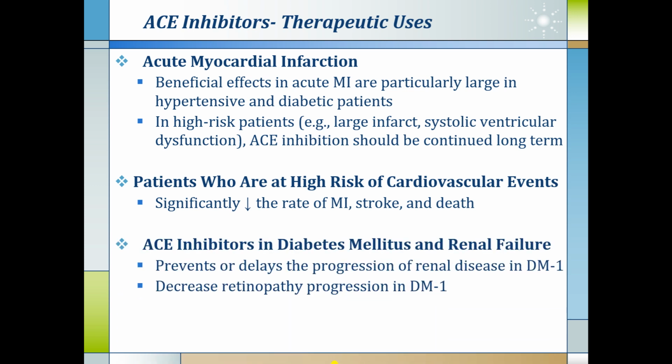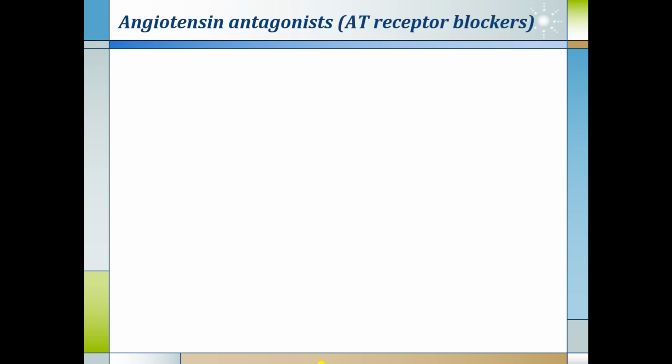ACE inhibitors in diabetes mellitus and renal failure. They prevent or delay the progression of renal disease in diabetes type 1. They decrease retinopathy progression in diabetes type 1 patients. And they are also useful in scleroderma crisis because of their vasodilatory and anti-hypertrophic action.